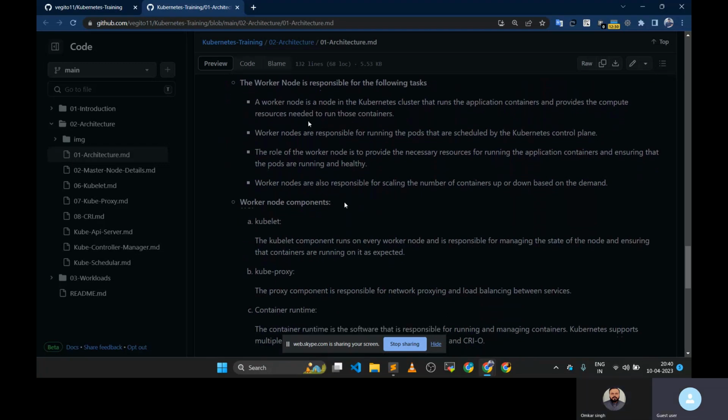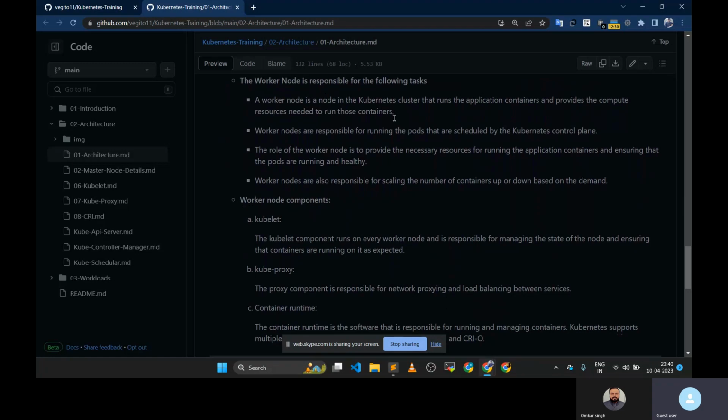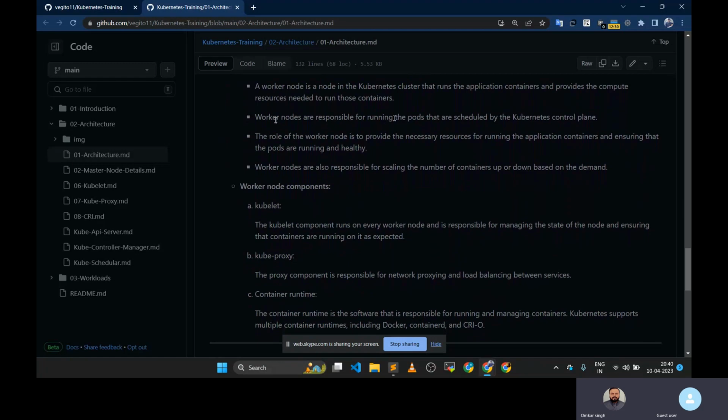Now let's see the responsibility of the worker node. A worker node in the Kubernetes cluster runs the application containers and provides the compute resources needed to run them. As I said, it is just a compute machine. It provides computation power like RAM and CPU to run our pods. Worker nodes are responsible for running the pods that are scheduled by the Kubernetes control plane, meaning the scheduler.